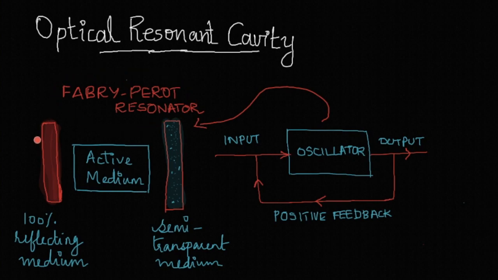One of these mirrors is made fully reflecting on the left side, and it reflects all the light incident on it. The other mirror is made partially reflecting, such that more than 90% of incident light is reflected from it, and a small fraction of light is transmitted through it, and that is the laser beam.